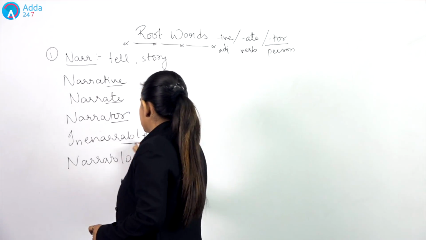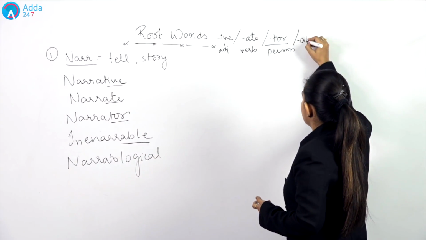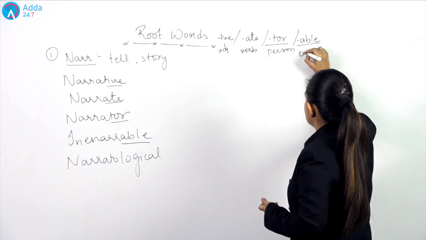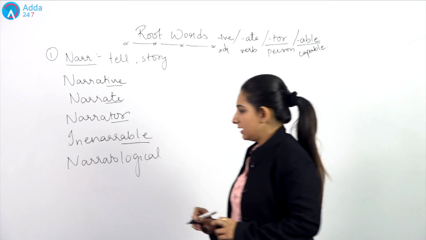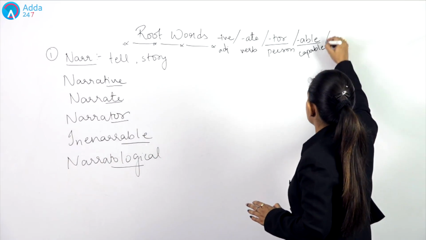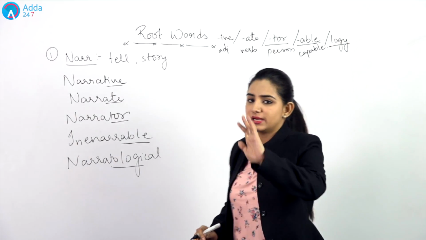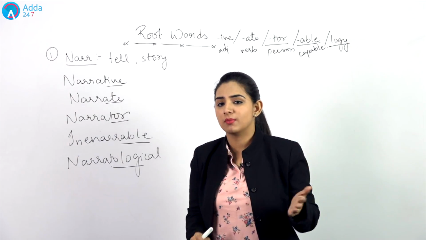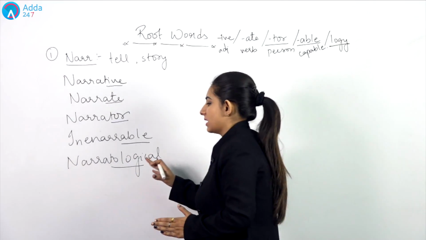So, when we say able, this talks about the capability of something, right? Then we have logy. Now logy actually defines the science or the study of something, but then here logical is related to brain or your mind, how you understand, how you perceive things. This is what we mean by narratological.